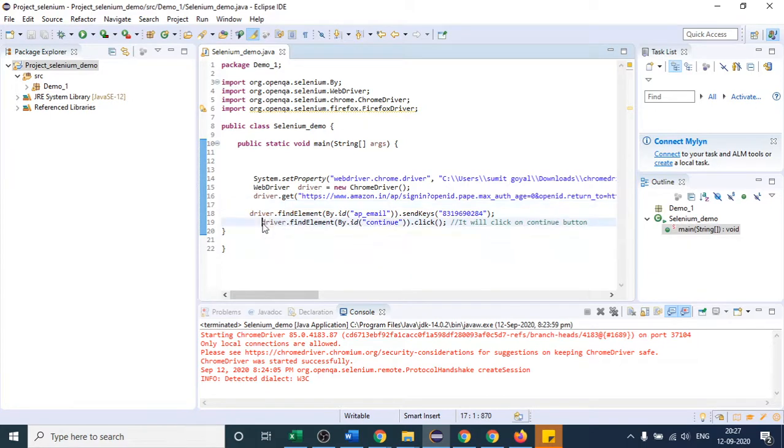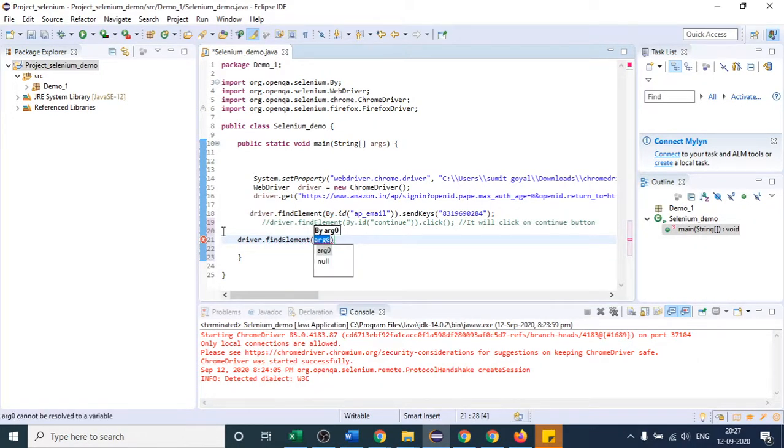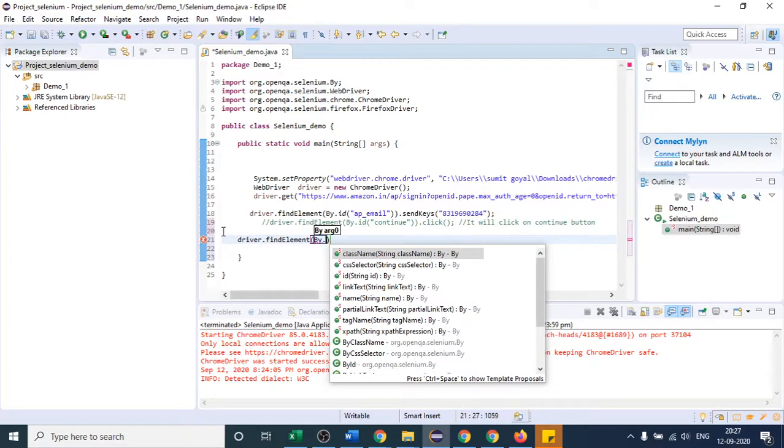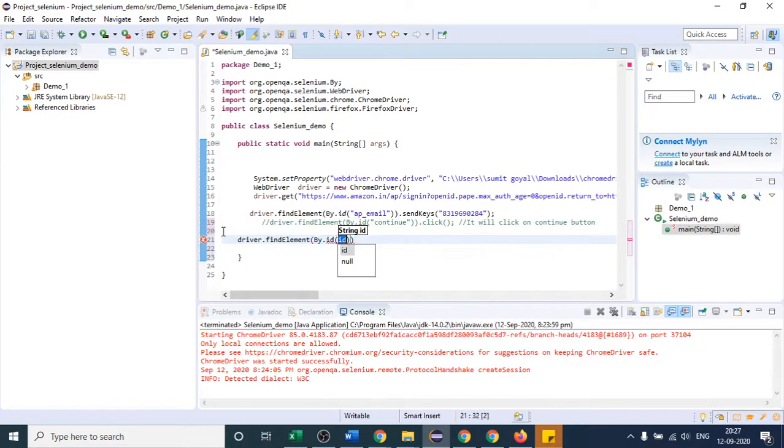This time I will not click on the continue button, I am just commenting it out. What I have to do is get the text. I have to find the element, which is the continue button. Inside that I will tell how to find it: driver.findElement(By.id("...")), and in double quotes I will pass this ID name.